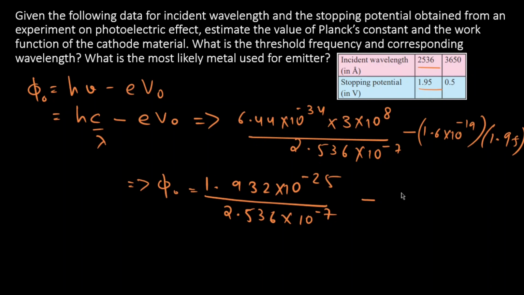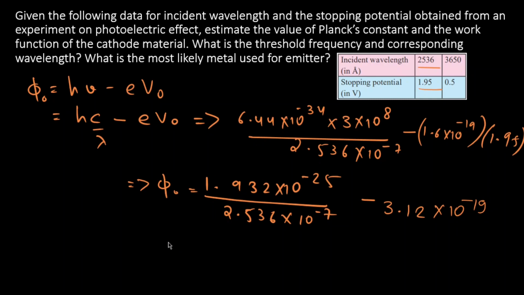So 1.6 into 1.95 is 3.12 into 10 raised to minus 19.